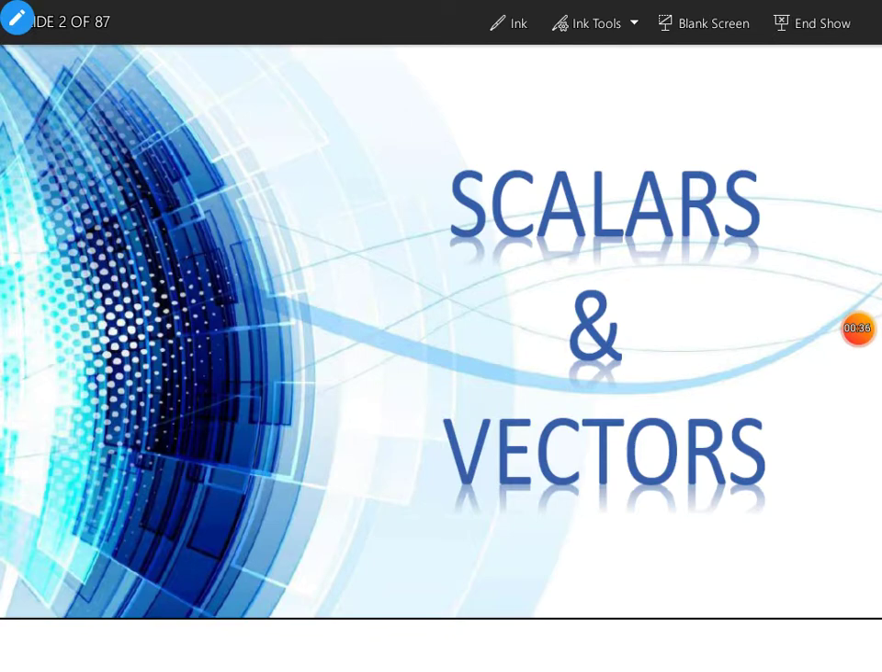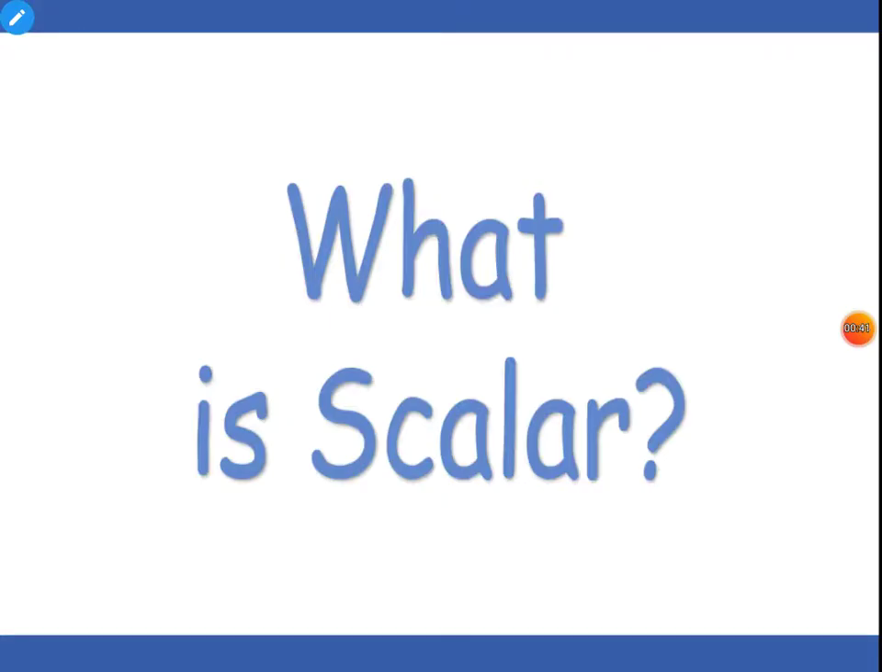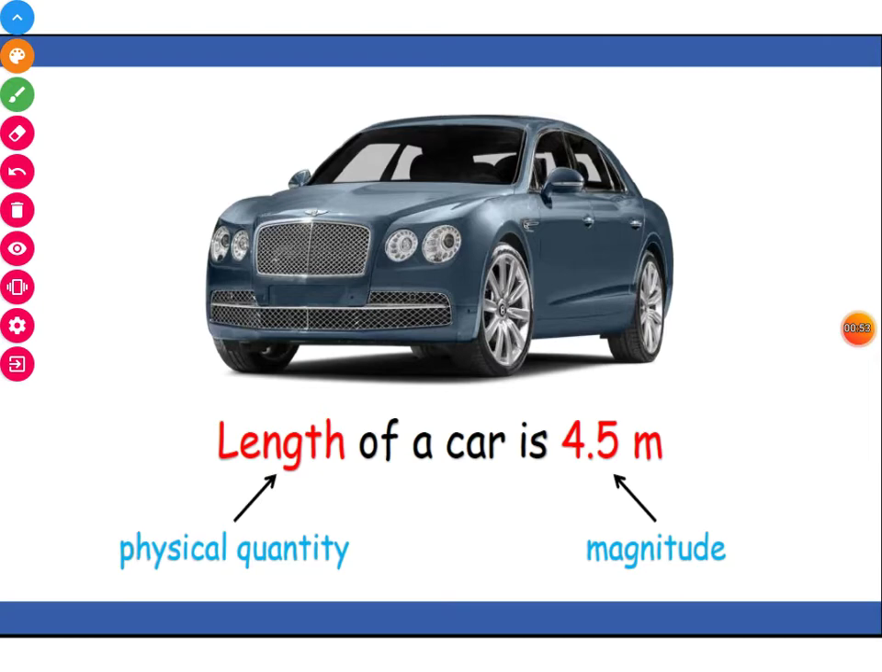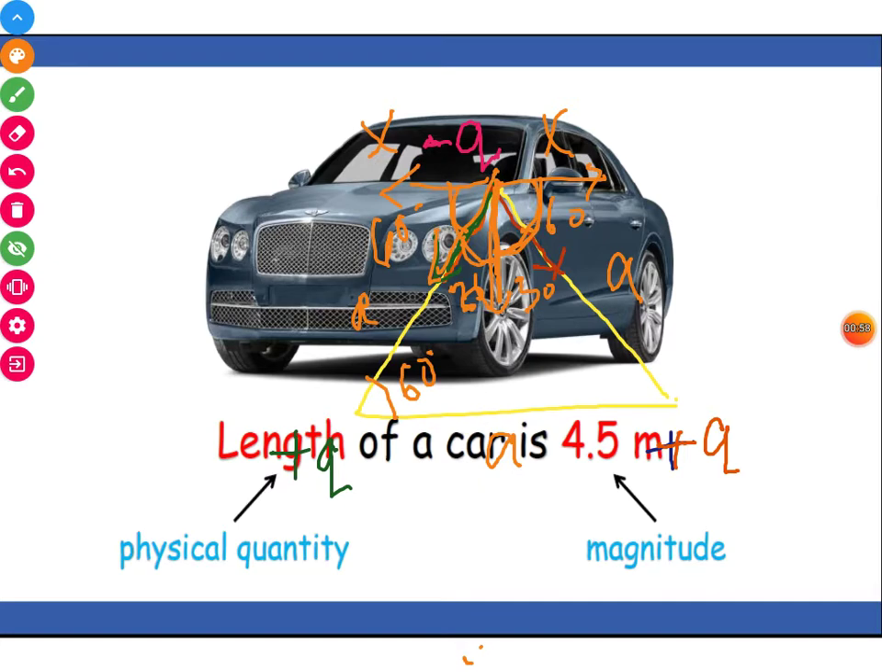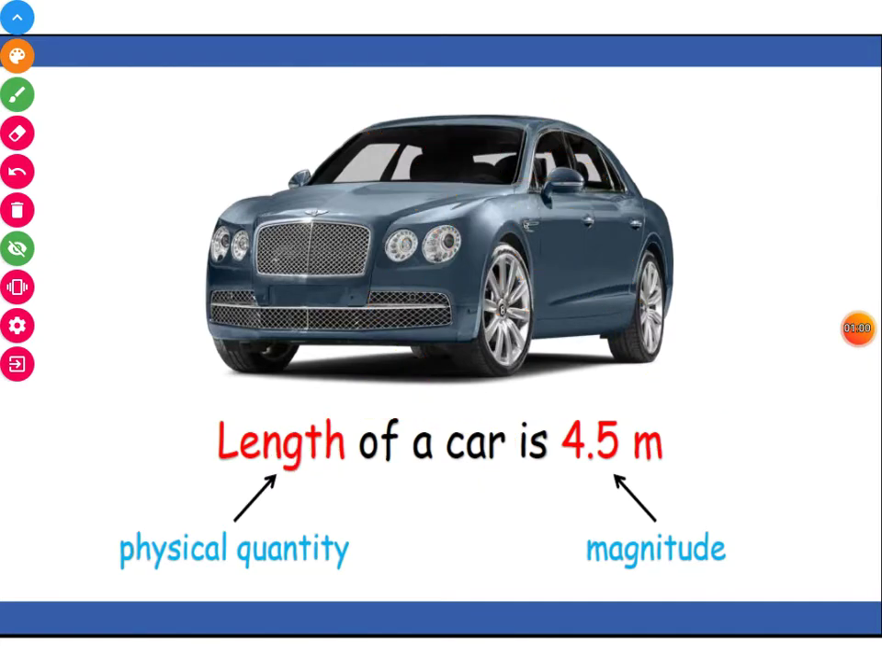So let's start with, first of all, what is a scalar? It is a physical quantity. Physical quantities can be divided into two parts, scalar and vector. Here you can see that the length of a car is 4.5 meter, and this 4.5 meter is basically magnitude.